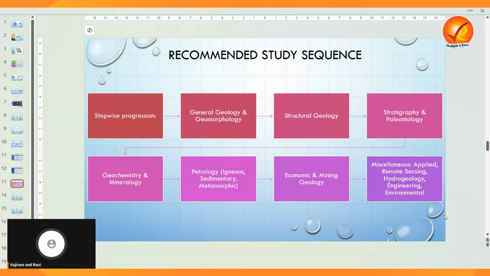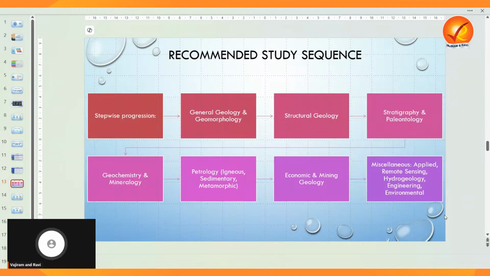Now, mining is, once you know that here coal is there, here gold is there, here copper is there, how are you going to mine? What are the methods? That is the thing you are going to cover under mining. Now the other aspects, miscellaneous aspects, we can say, require no guidance. These are applied aspects, that is remote sensing, then certain problems, mathematical problems which are very simple and easy scoring, and you can score the maximum. 15 out of 15 we can easily score in problems.